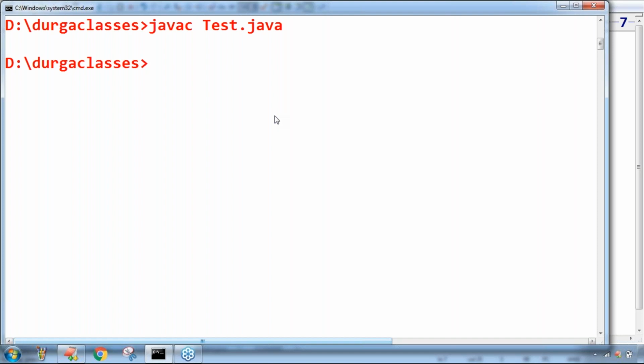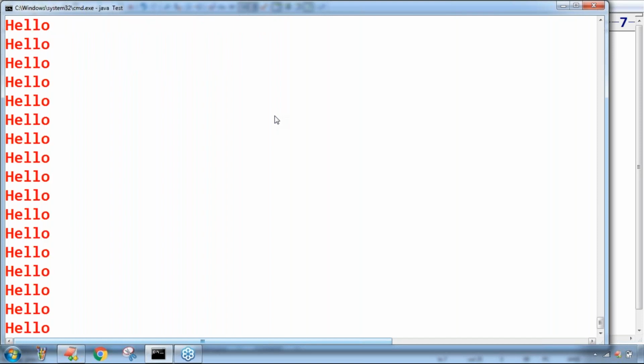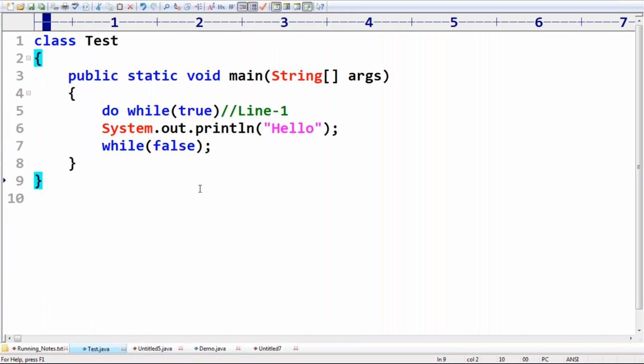Yes, the people who are telling compile time error, just observe that. Immediately, hello is going to be printed infinite number of times. Now here, observe carefully. What is the reason?